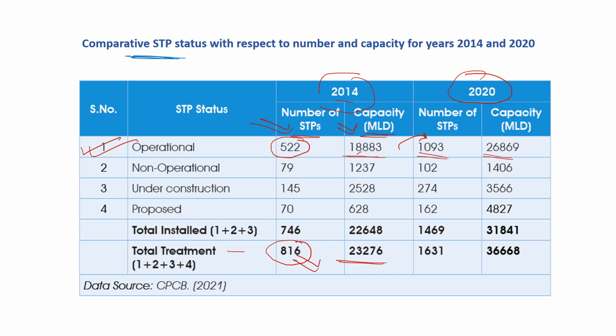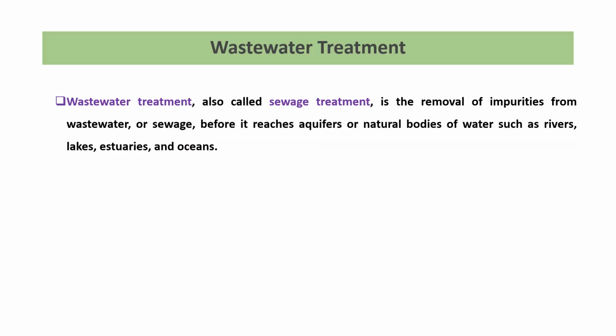And in 2020, the sewage treatment plants increased to 1,631 and the installed capacity was 36,668 million liters per day. So here you can see how the number and capacity are continuously increasing in India.